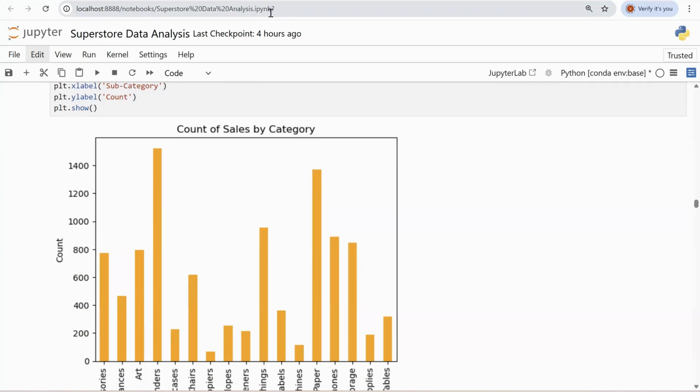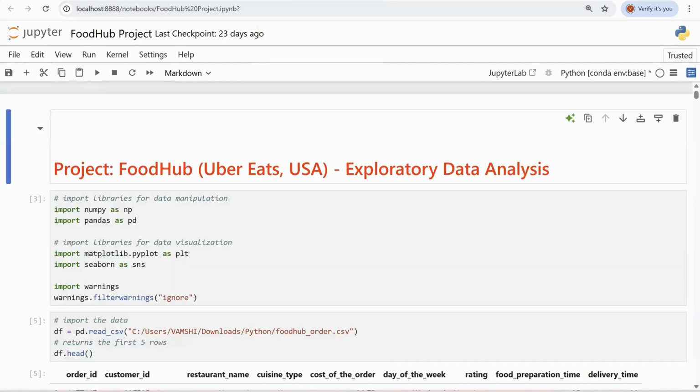So likewise, we'll be looking at different projects here. We'll be working with different domain specific project roles here. All right. And as part of this, we'll also be looking at an industry case study, a real-time capstone project, which is from Uber Eats USA. So we have some Uber Eats data. You need to analyze the data, you need to explore it, and again, you need to perform different kinds of statistical analysis. So we'll also be working on this kind of project as well. This is a capstone project we have as part of the course.